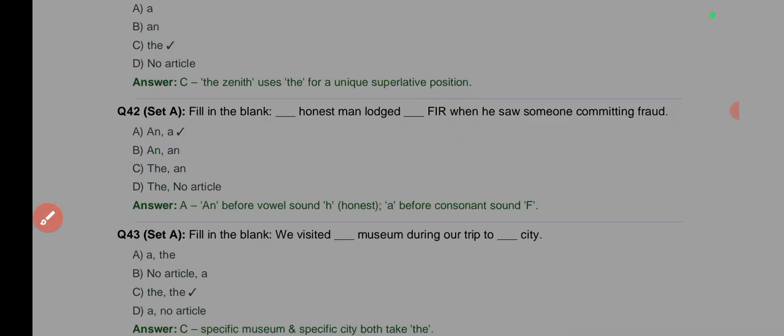I've shown that in the articles video, where you appropriate which article will work for a word based on the consonant or vowel sound that precedes it. If it is consonant, you use a. If it is vowel, you use an. I have talked about this before. So it is an F, for example. We could also say the doctor said you need an MRI scan. An M, because M begins with a vowel sound.